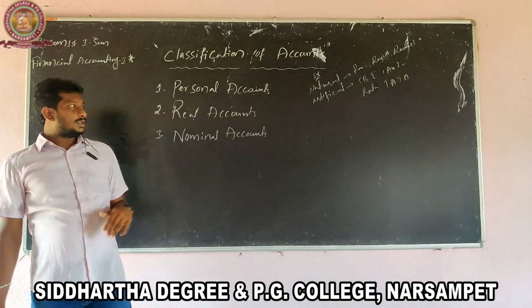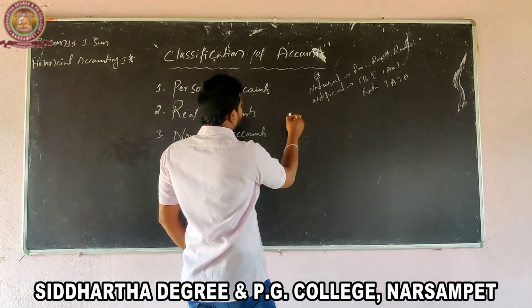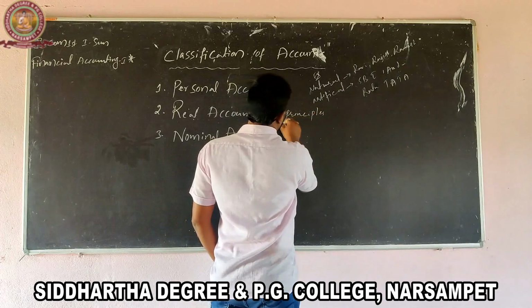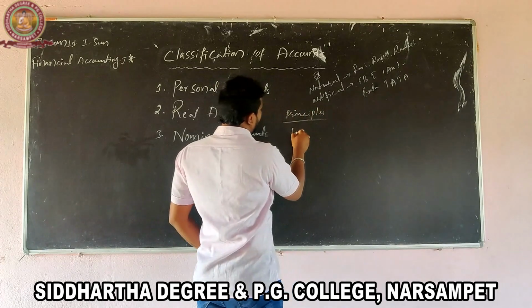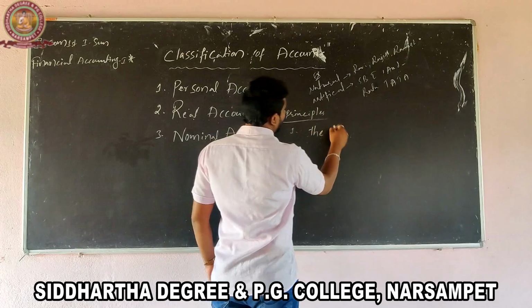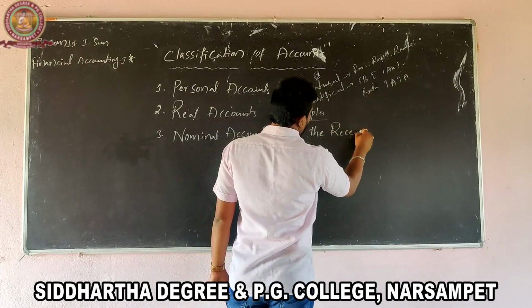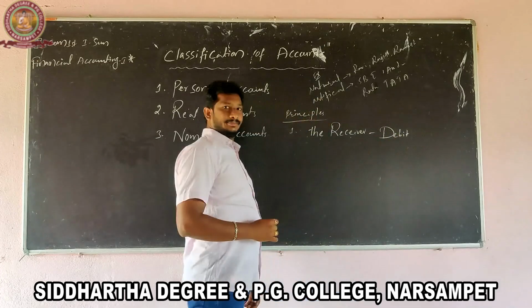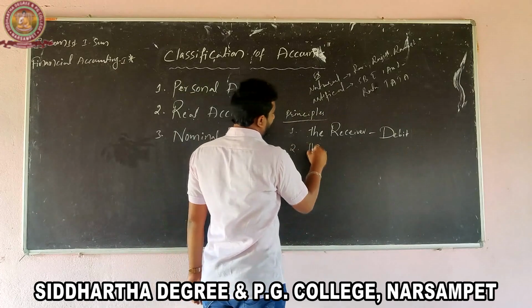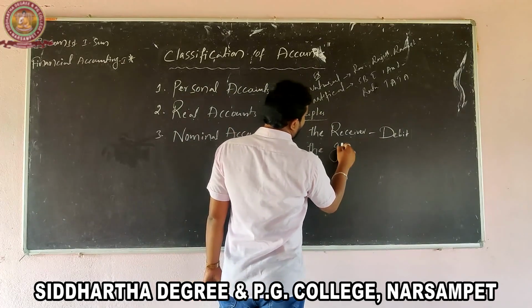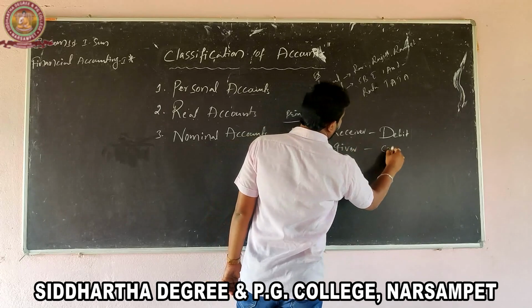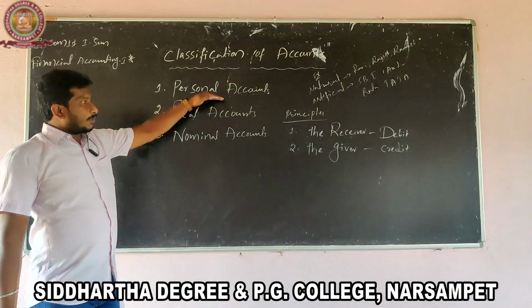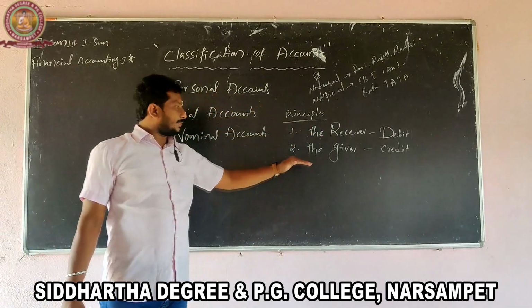So the personal accounts principle: the receiver debit, the giver credit.